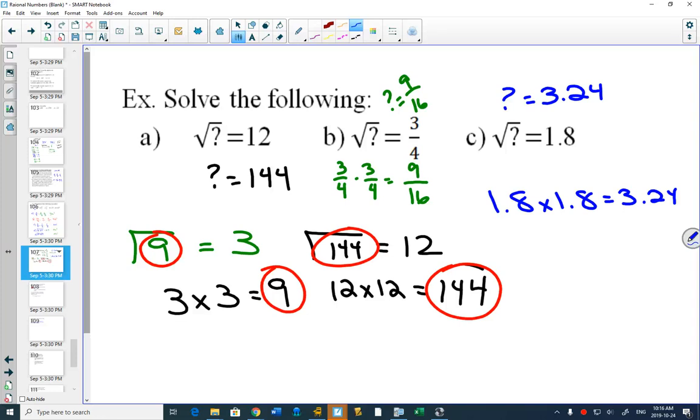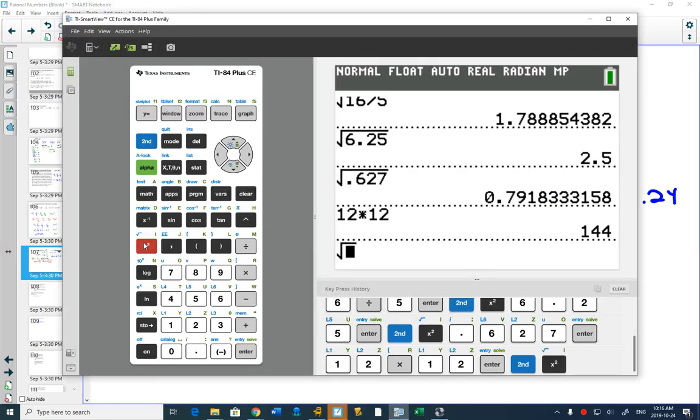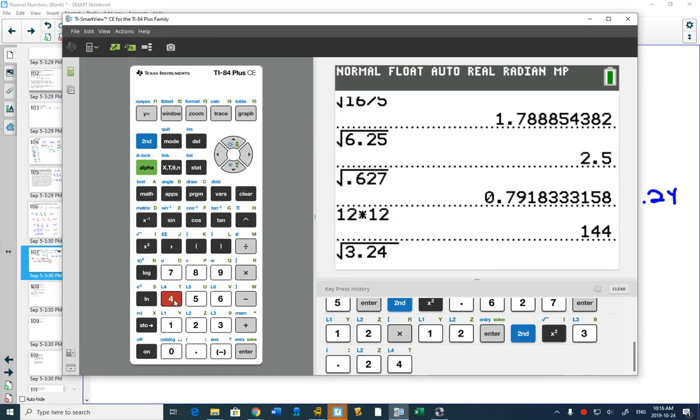If you get questions like this, the other nice thing, the part about math that I really like, is you can check, is 3.24 the right answer? Right? How do I check it? I go to my calculator, I say, well, what is the square root of 3.24? If it equals 1.8, I know that I got it right. If it doesn't equal 1.8, I know I made a mistake.